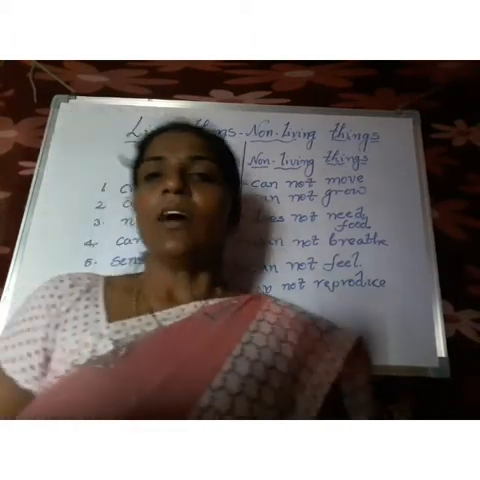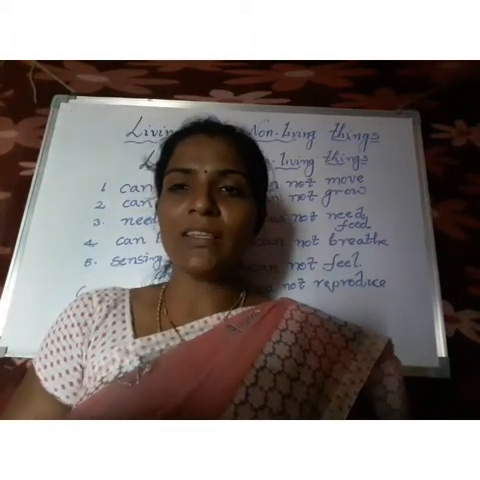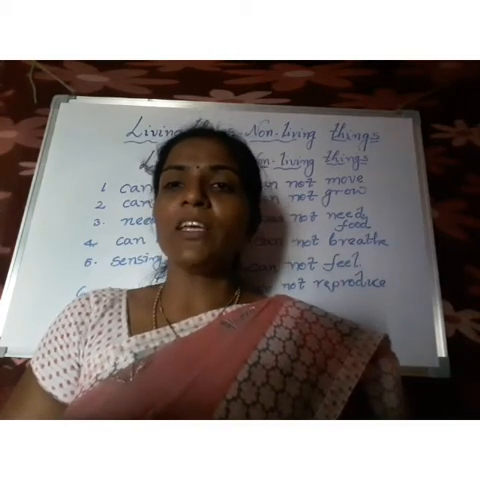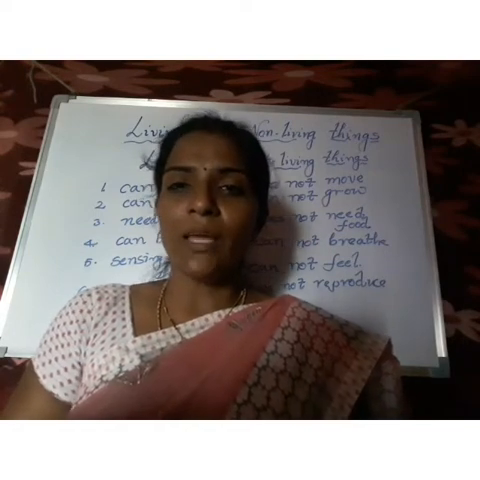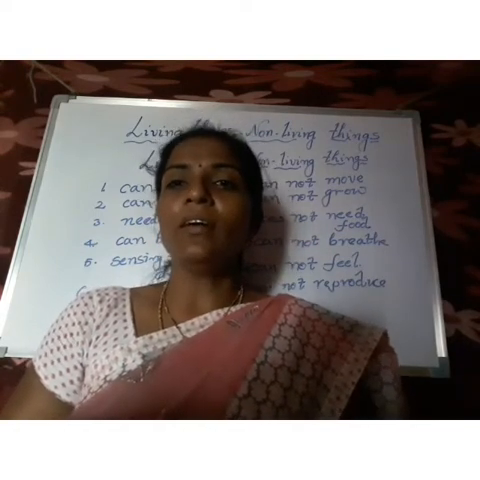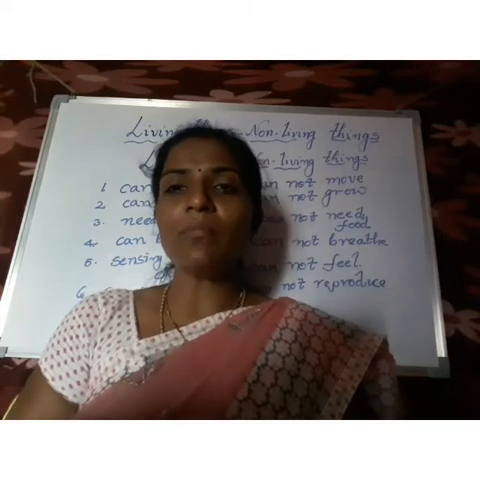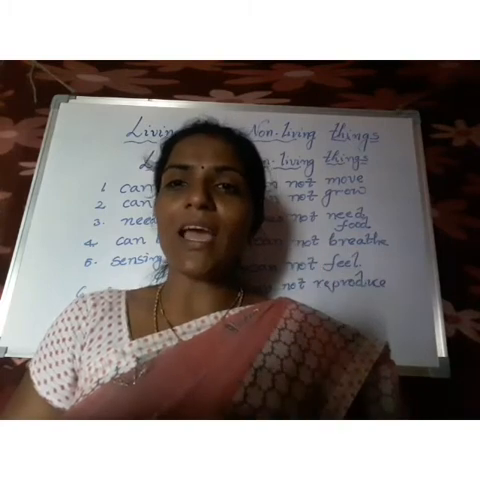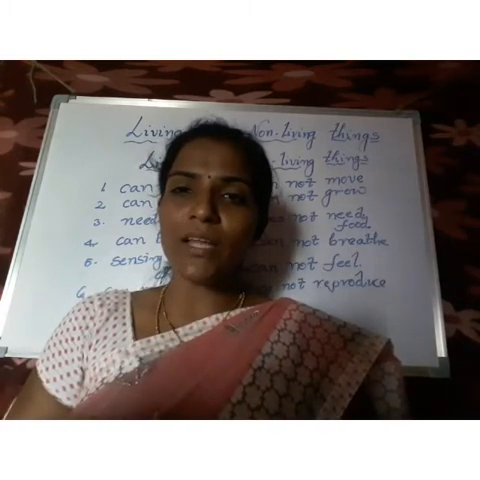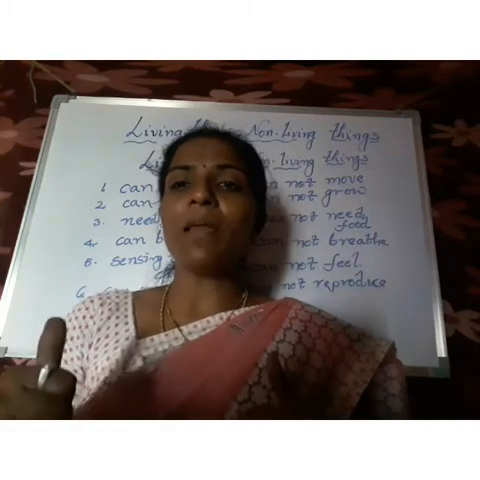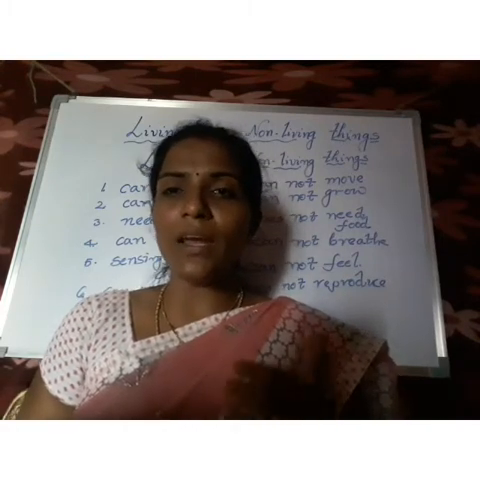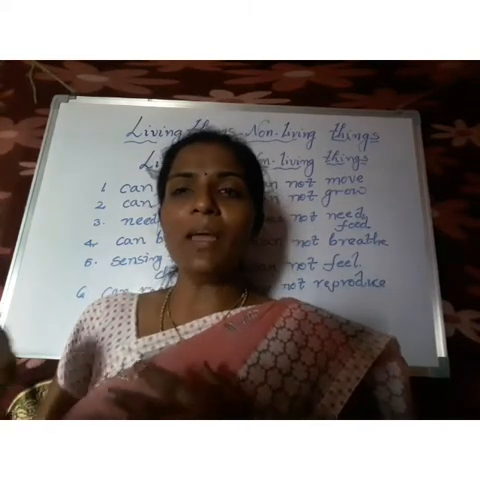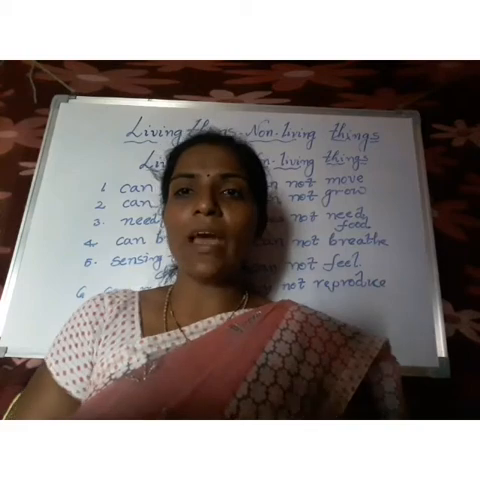Okay, children? Once again, I want to recapitulate that lesson. See, if you listened, no problem. Otherwise, if you did not listen, then you can keep it in your brain correctly. First of all, the things. The things are mainly two types, natural things and man-made things. Natural things we get from nature, and man-made things are made by man, and these things are all around us.